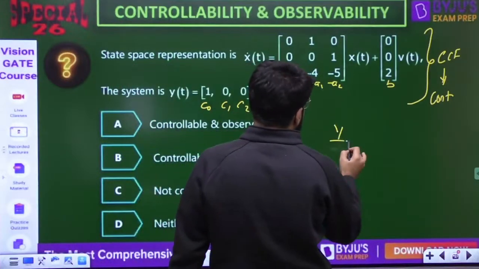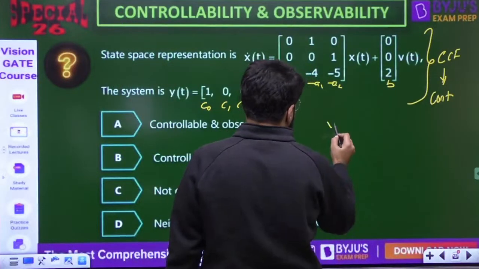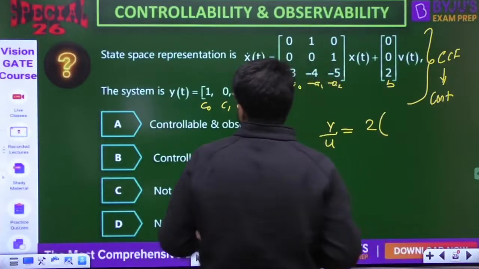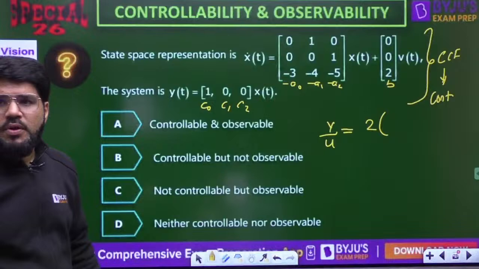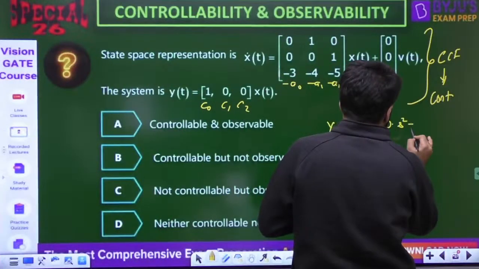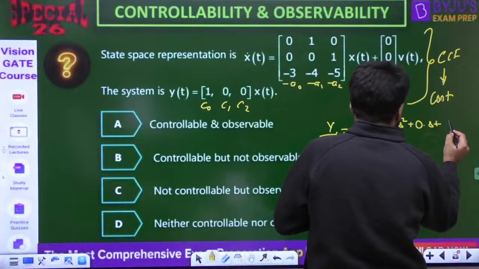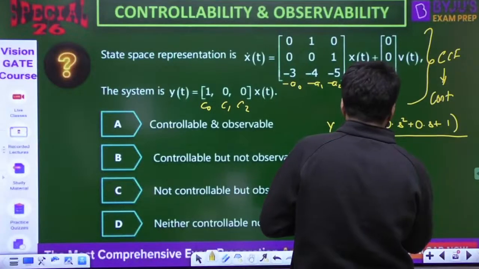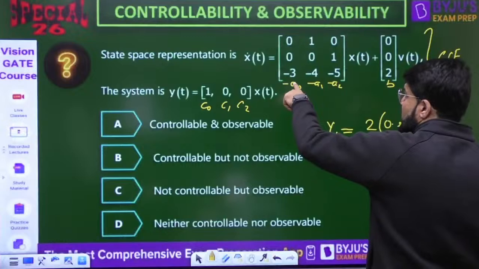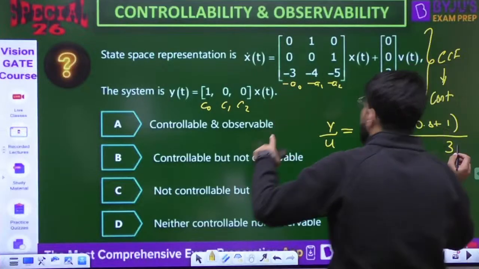So what is the transfer function? B is equal to 2. Only C0 is there actually. Only C0 is 1, the others are 0. So 0 into S square, 0 into S plus C0, C0 is 1, divided by S cube, this is third order. Okay, so what is A0? Minus A0 is minus 3, so A0 goes with opposite sign, 3, and that is the constant term.